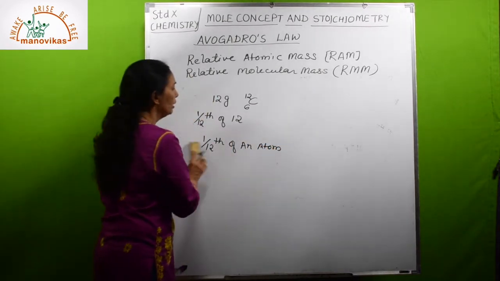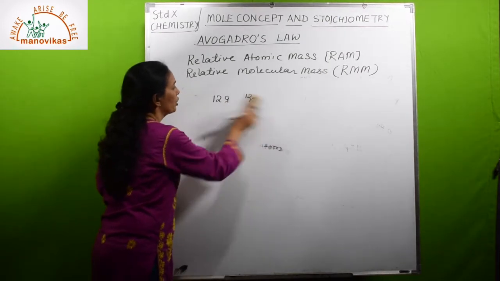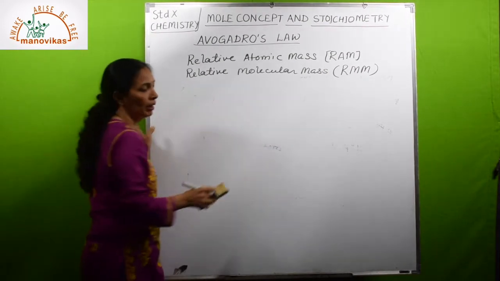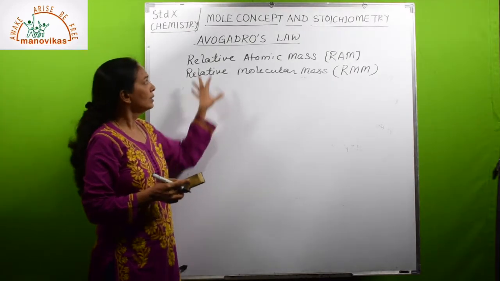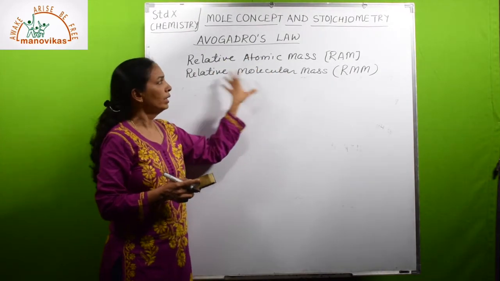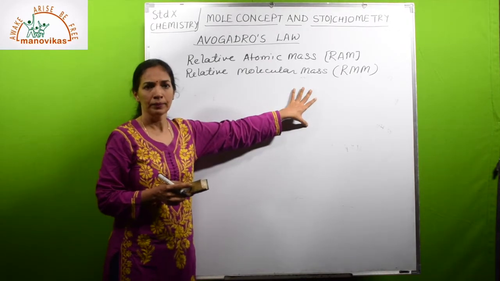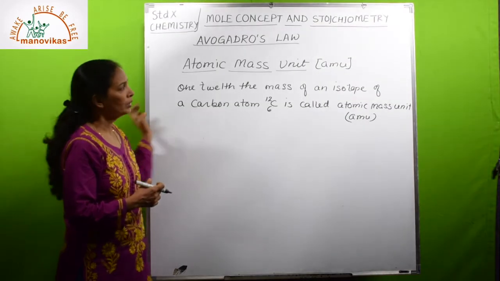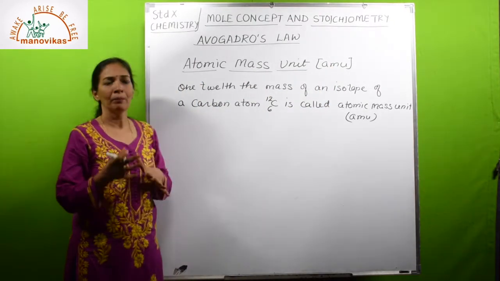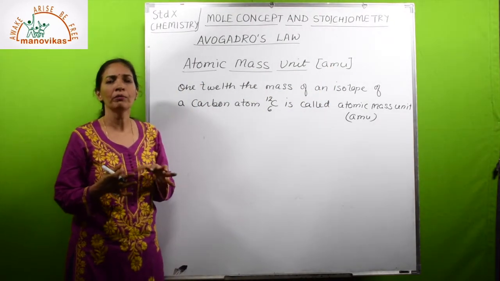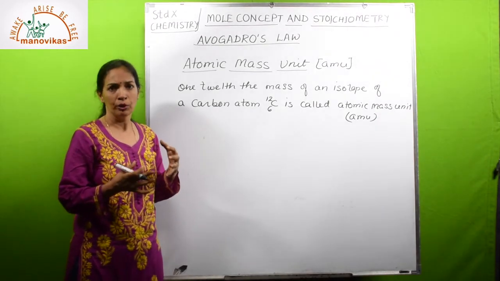In this way the comparison was done and atomic mass or molecular mass was formed, and they are called relative atomic mass or relative molecular mass. Atomic mass unit, AMU. Now since atomic mass is a comparison, there is no real unit for this value.